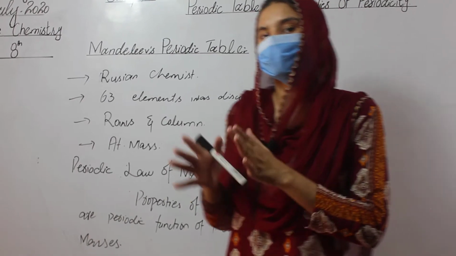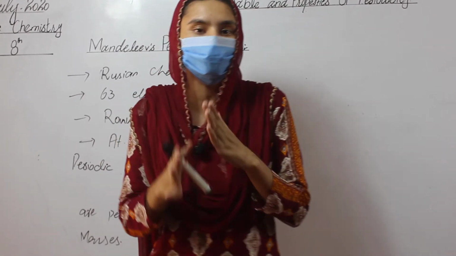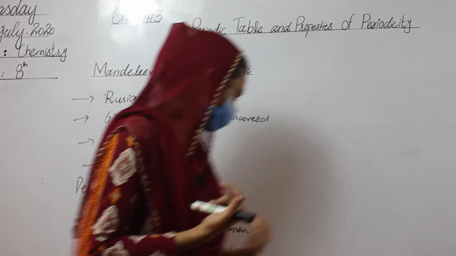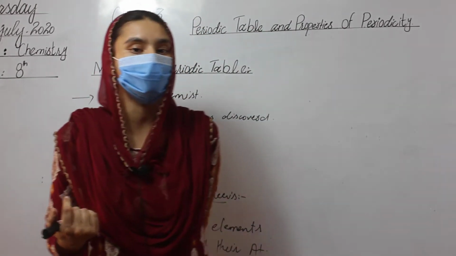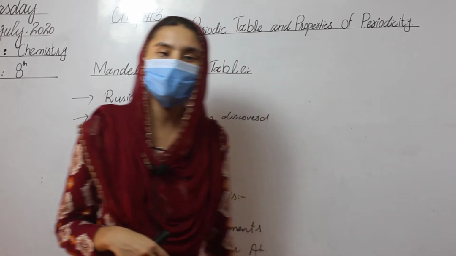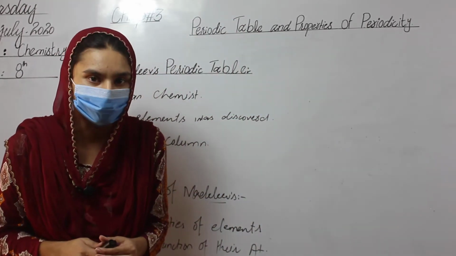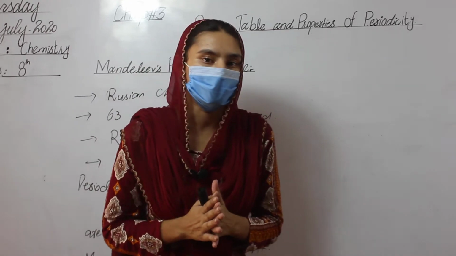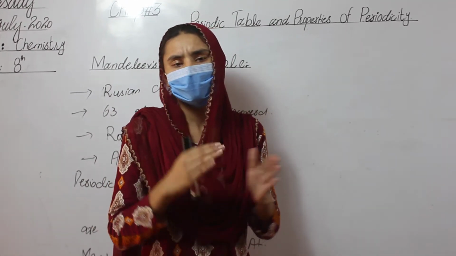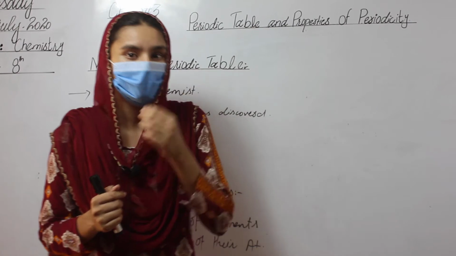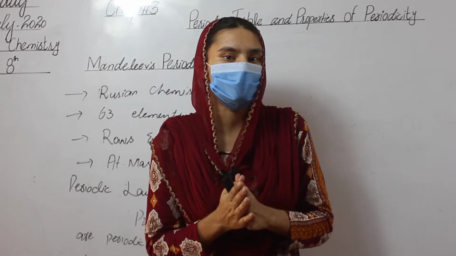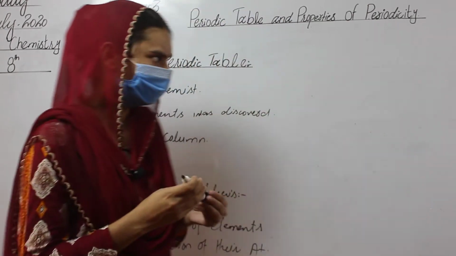It means that when elements are arranged in rows or columns, they show their properties on the basis of their atomic mass. That was the law of Mendeleev when he arranged the elements in a table, and after arranging the elements in a table, this table was called the periodic table.